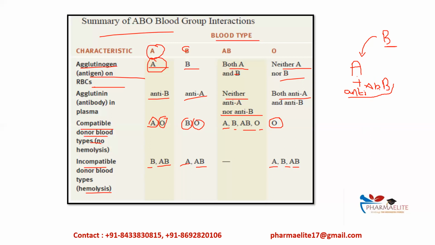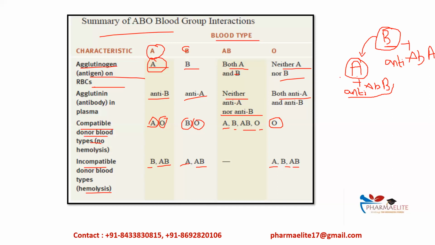This is one case. Another case will be this B blood group, the donor's blood, which will have anti-A antibody in its plasma. Am I right? It will have anti-A antibody in their plasma. Now, another case can be that this anti-A antibody can react with antigens of this particular recipient's RBCs, right?